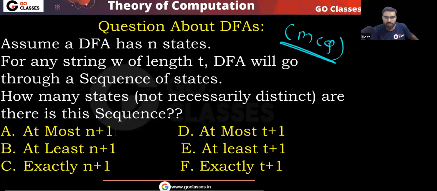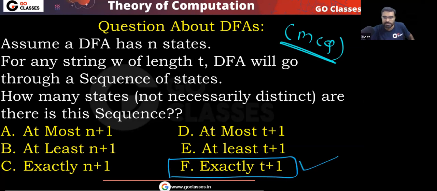So the answer will be exactly t plus 1 states. Not more than this, not less than this. The length of W is t, so exactly t plus 1 states will be there. Is this point clear? So this is your answer.